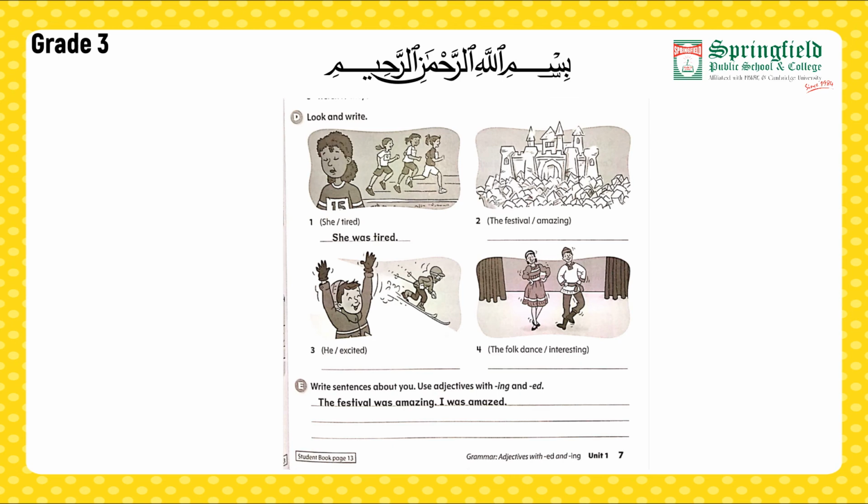So, moving towards our last part, part E. Write sentences about you, use adjectives with ing and ed. So in this part, you have to write sentences about yourself and then use appropriate adjectives, any adjectives you like, but you have to use adjectives that are ending on ing and ed. Like, the festival was amazing, I was amazed. Like, I was very tired, but the game was very tiring. In this way, you have to write sentences about your own self.